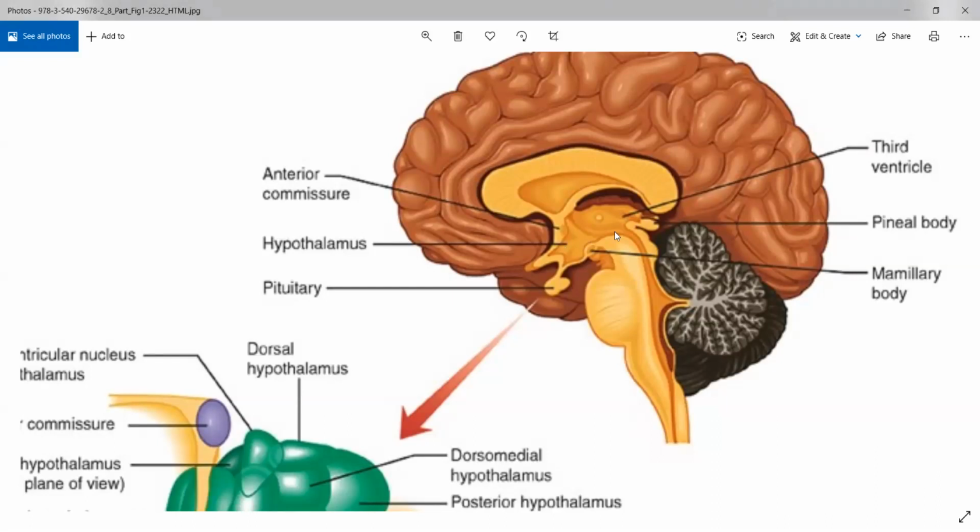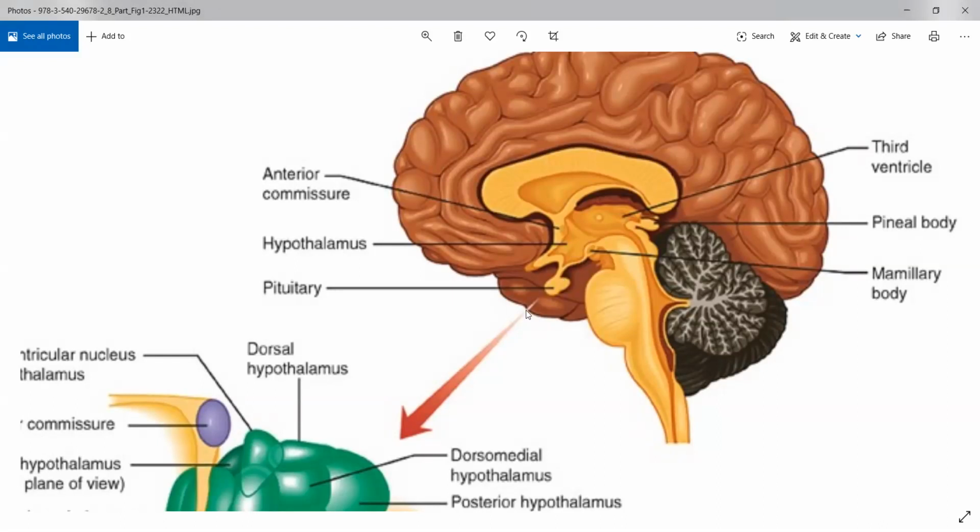Now the hypothalamus is something that controls your pituitary gland. The pituitary gland is very important for your body. Both hypothalamus and pituitary are very important because they directly control several functions in your body, specifically several metabolic functions. Now, what the hypothalamus does in our scenario is go and stimulate your pituitary.